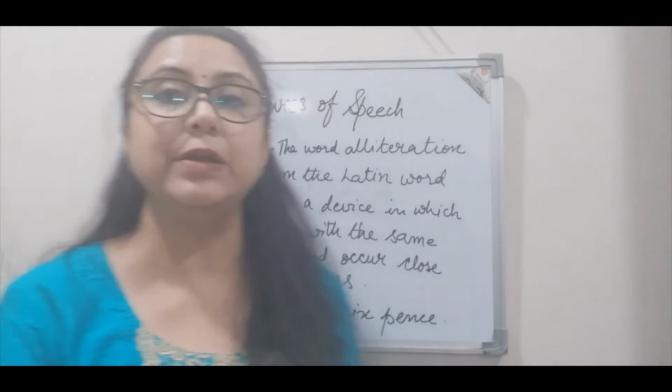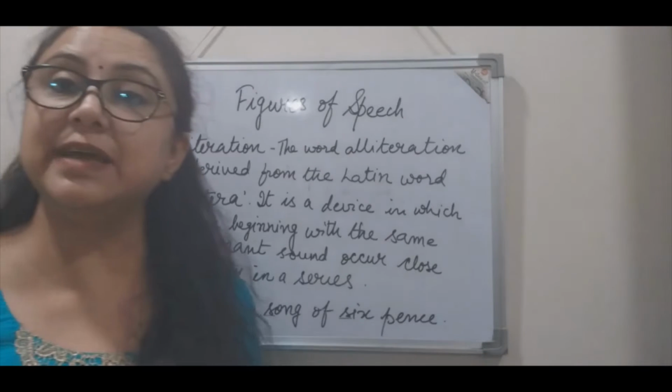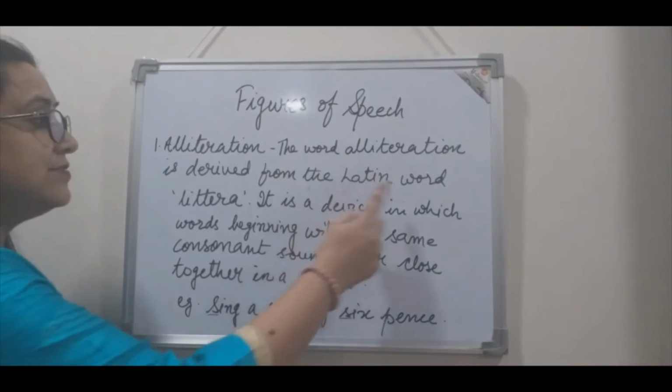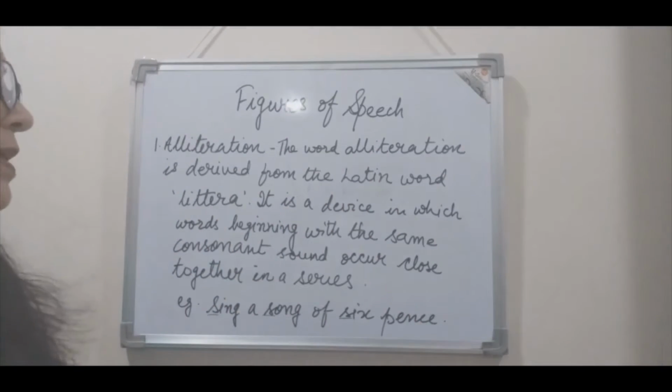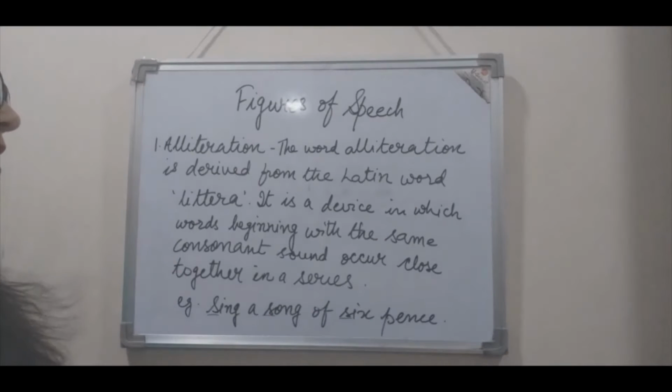So we begin with alliteration. The word alliteration has been derived from the Latin word littera. It is a device in which words beginning with the same consonant sound occur close together in a series.